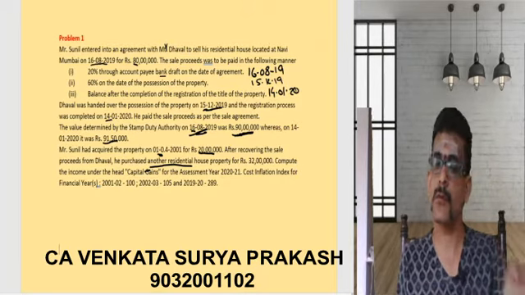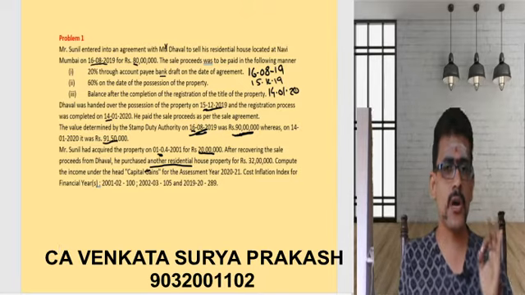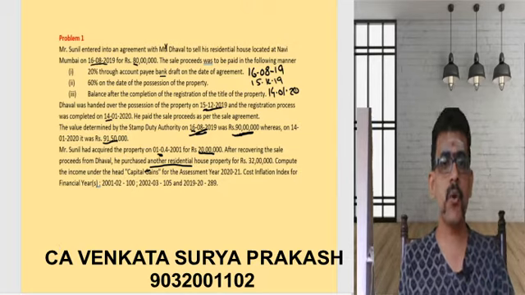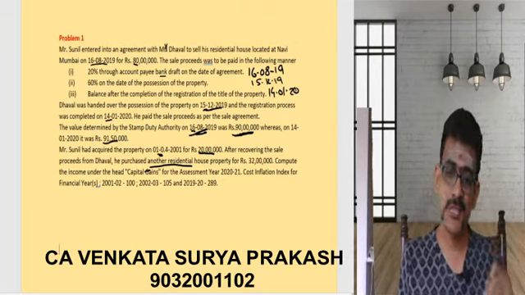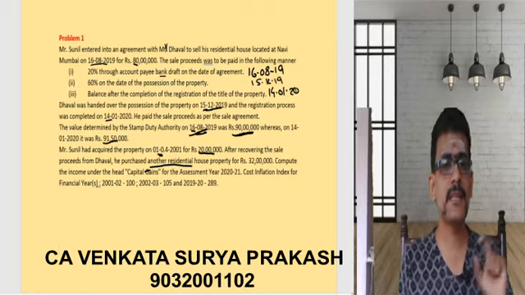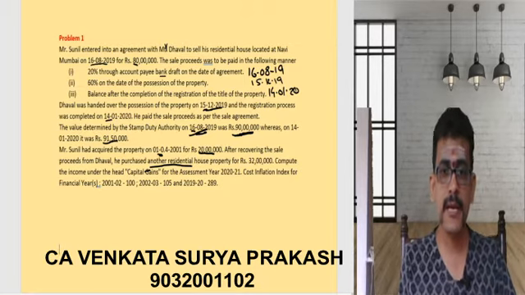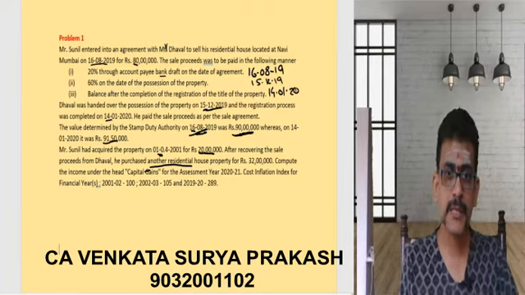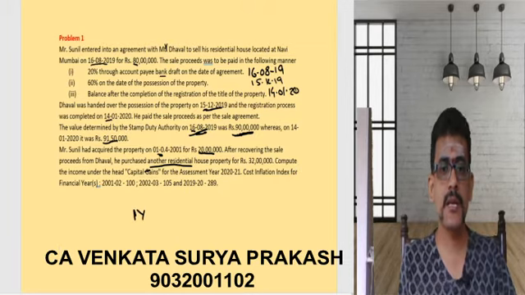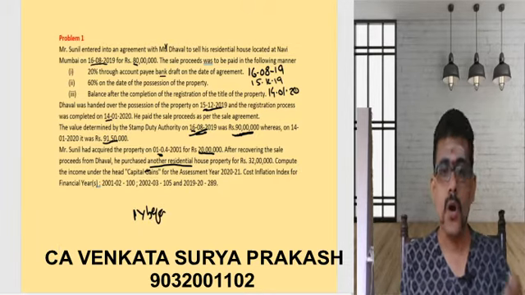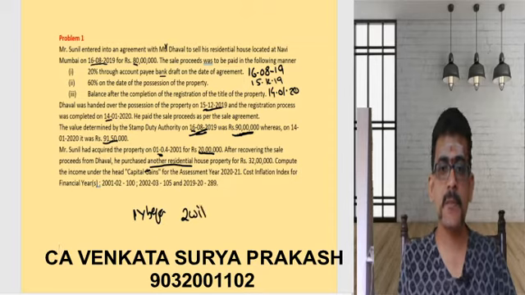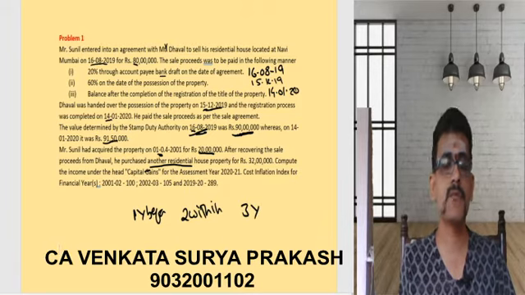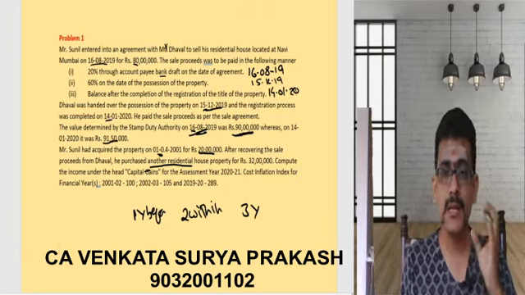Now section 54. What does section 54 say? You are transferring a long-term capital asset which is a residential house property. Then if you acquire or construct another residential house property within the set time limit. What is the time limit? Here he has purchased. What is the time limit for purchase? Either you can purchase 1 year before the date of transfer, or you can purchase within expiry of 2 years from the date of transfer, or you can construct within a period of 3 years from the date of transfer. So that is the time limit.